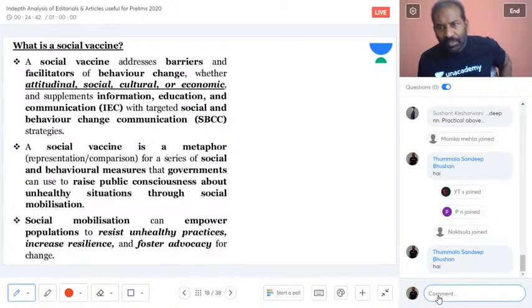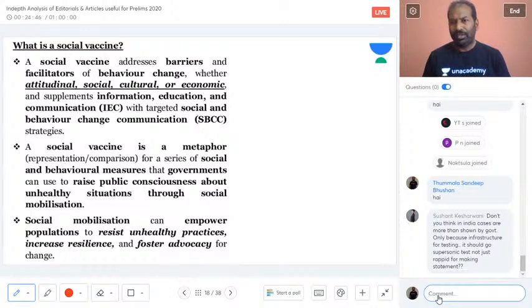And this could be your prelims question: which among the following is a social vaccine? You should not be totally blank there, because you only know about the pandemic, about clinically tested drugs or vaccines, like the BCG vaccine, or else the hydroxychloroquine. But here it is talking about a social vaccine. You should not get confused. You have the information now from this lecture.